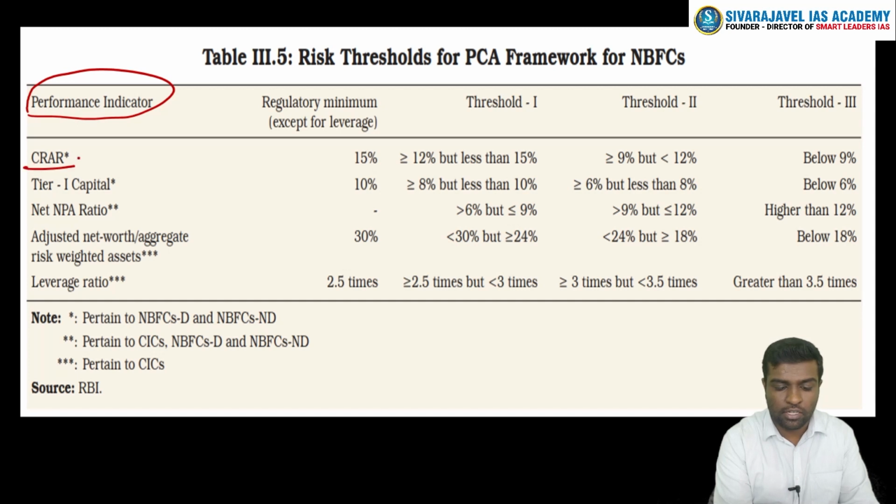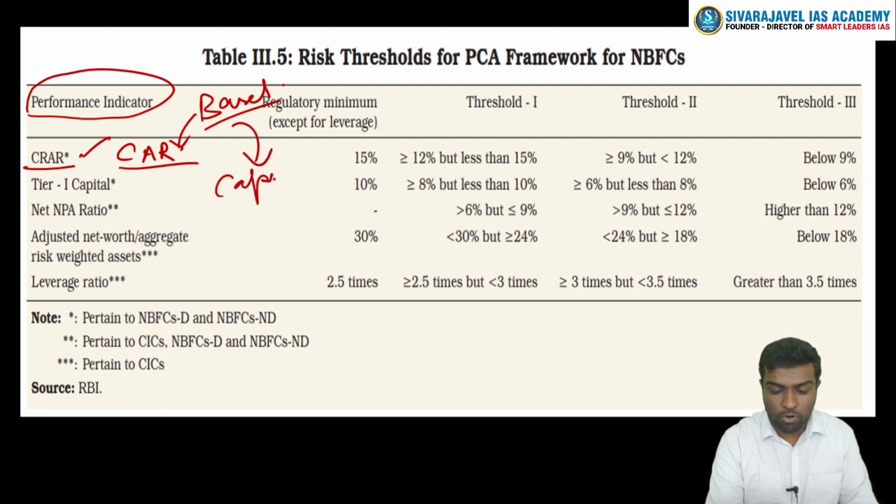First criterion is capital to risk weighted assets ratio, or the capital adequacy ratio. You'll be reading that in your Basel norms, which is the total of your capital over your risk weighted assets. According to the Basel norm, this should be 8%, but India for banks is requiring 9%.